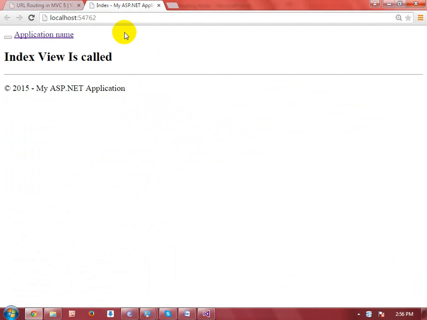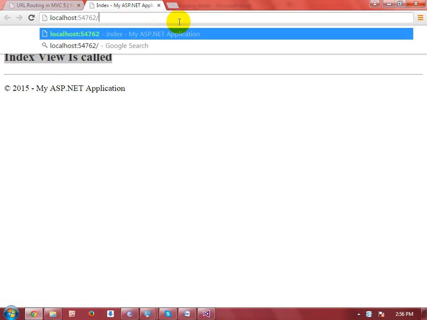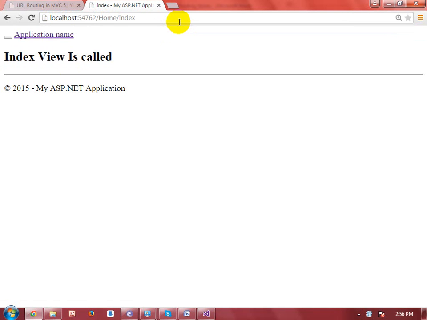This is my localhost. If you have taken a URL, then your URL will be there, like I'm just taking an example, www.domain.com, then by default the Home controller and Index method will be called. Here you can see the Index view has been called. So let me tell you that if I write like this, then it will call the same. By default it is calling the Home controller.